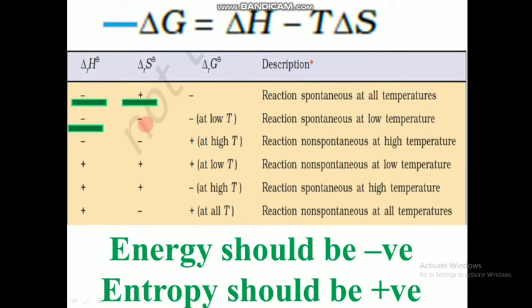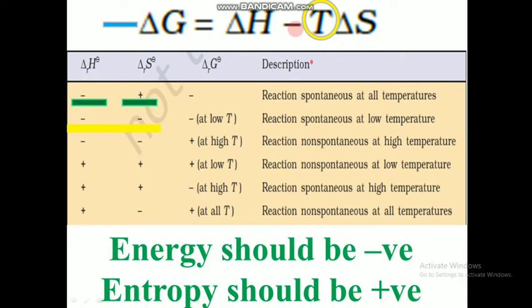Next, the delta S should be positive, but it is negative, so it is not a feasible condition. Now comes the factor which is T. When one of the conditions is not satisfied, we should consider the T factor, because here, when delta S is negative, this factor becomes negative, and this negative and that negative will become a positive value. So when this part becomes positive, we don't get delta G as a negative value.